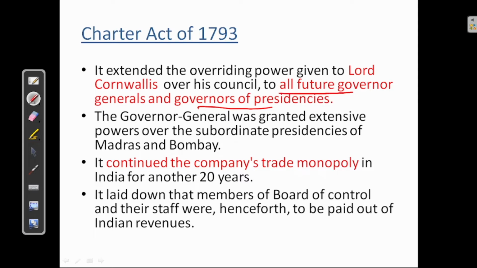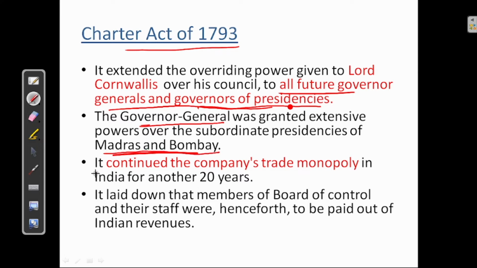Okay, this was extended to all future governors and Governor Generals of Presidencies under the Charter Act of 1793. Next, the Governor General was granted extensive power over the subordinate presidencies of Madras and Bombay.